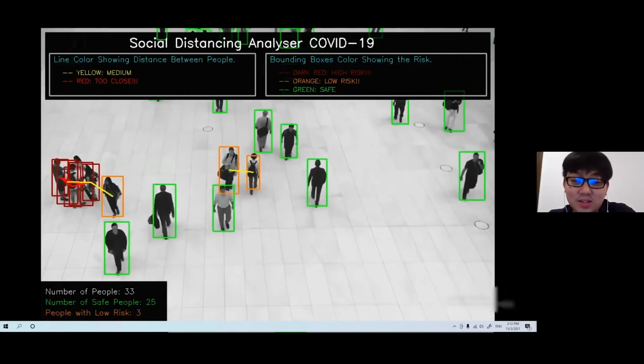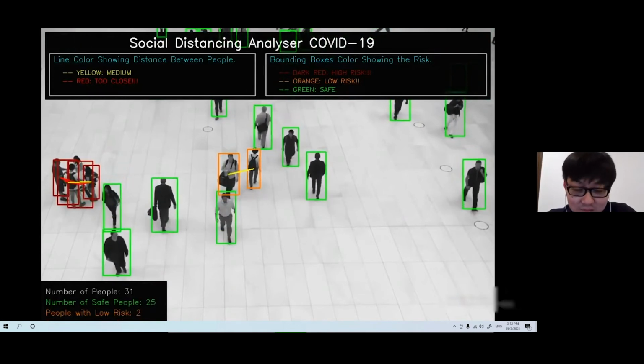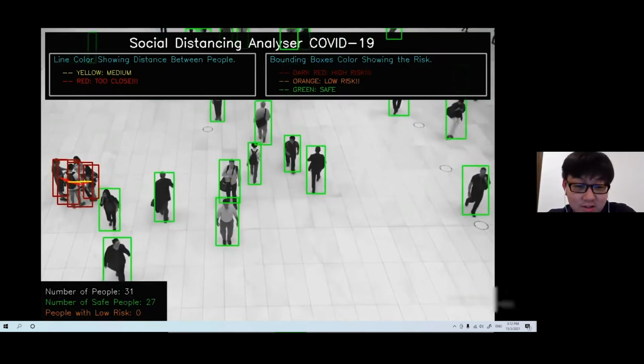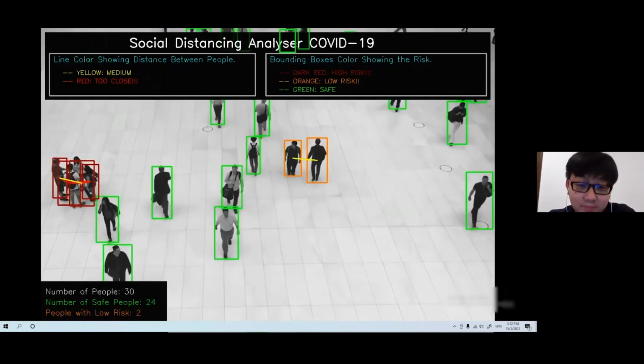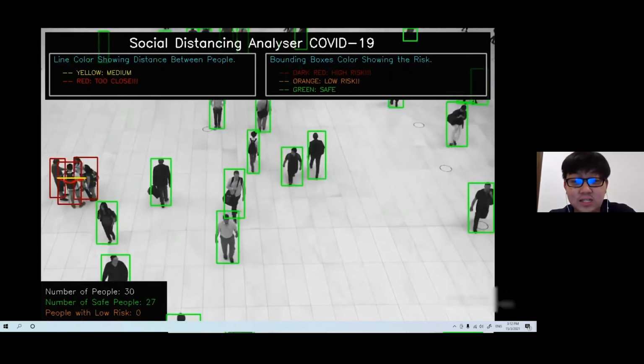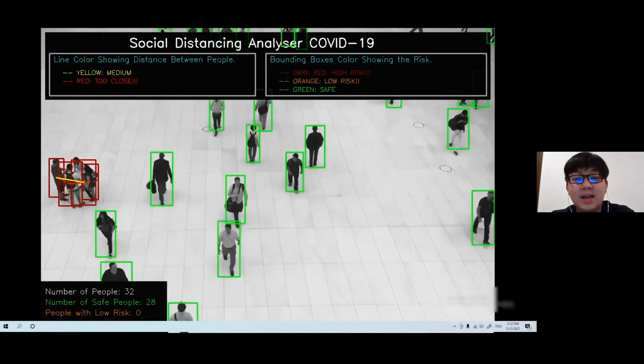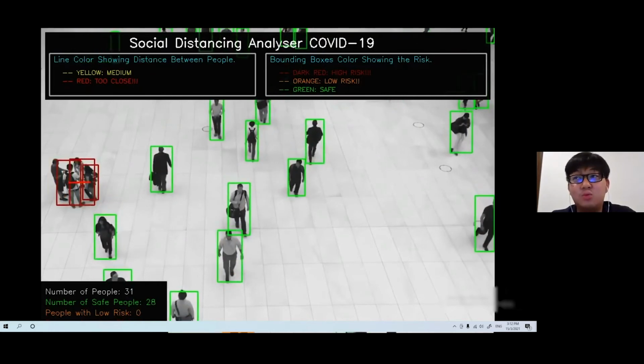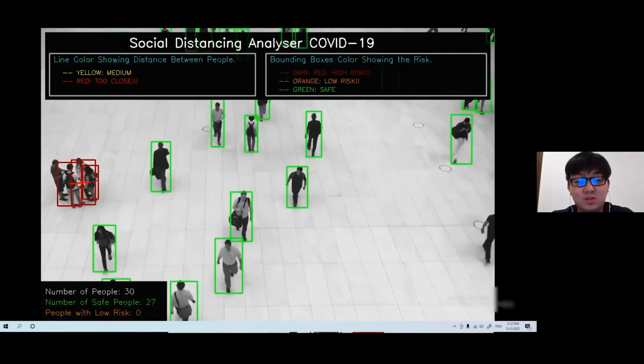I used OpenCV, which is an open source package in Python as well, and I used YOLO V3 instead because OpenCV at that time had not integrated YOLO V4 yet. That's why I used YOLO V3.